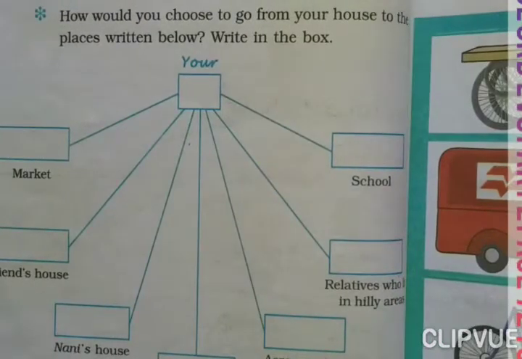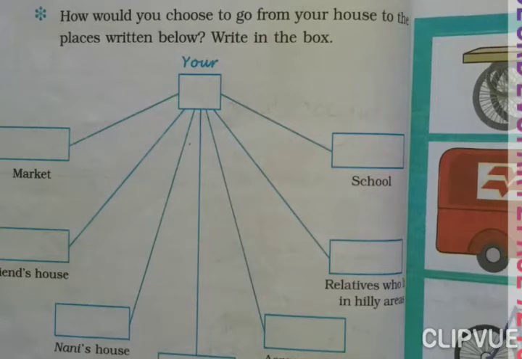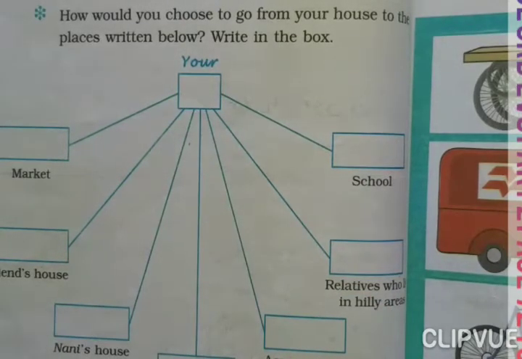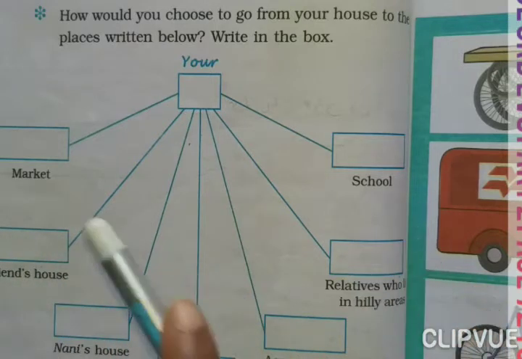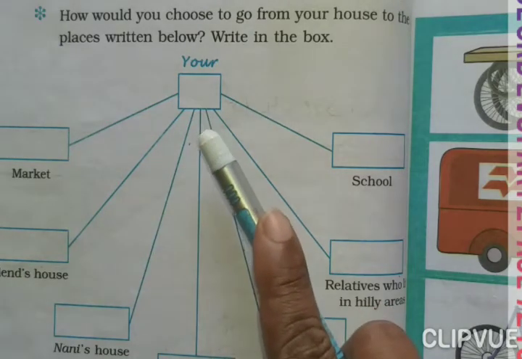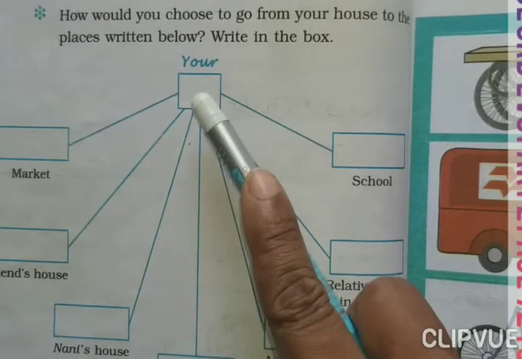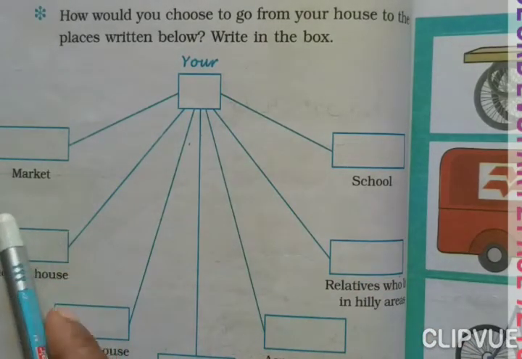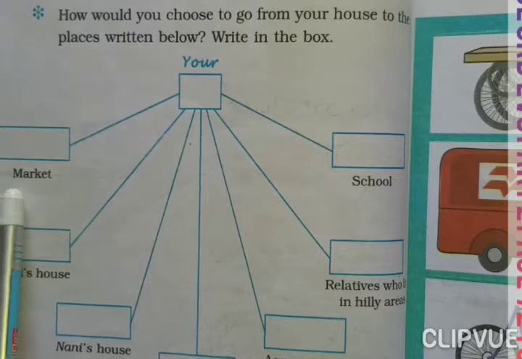How would you choose to go from your house to the places written below? Write in the box. Here you are there. And if you want to go to the market, which vehicle will you use? Here options are given to you and we will write here the name of the vehicle. You will write it yourself. Your means you, you are here. If you want to go to the market, which vehicle will you use?